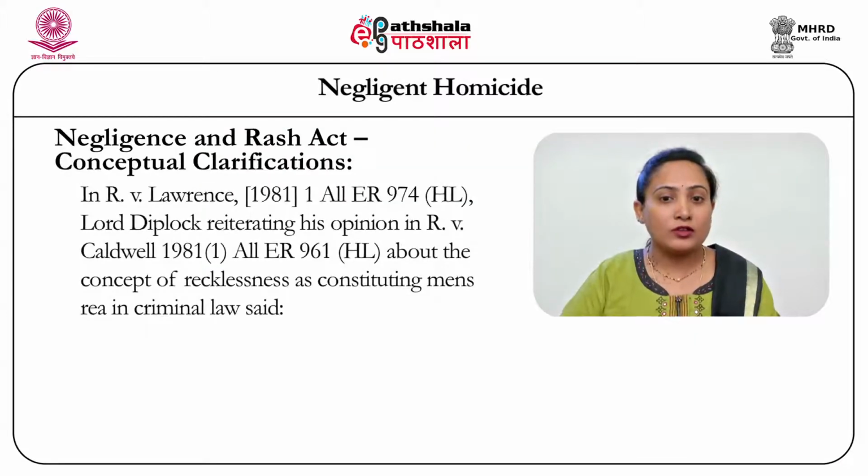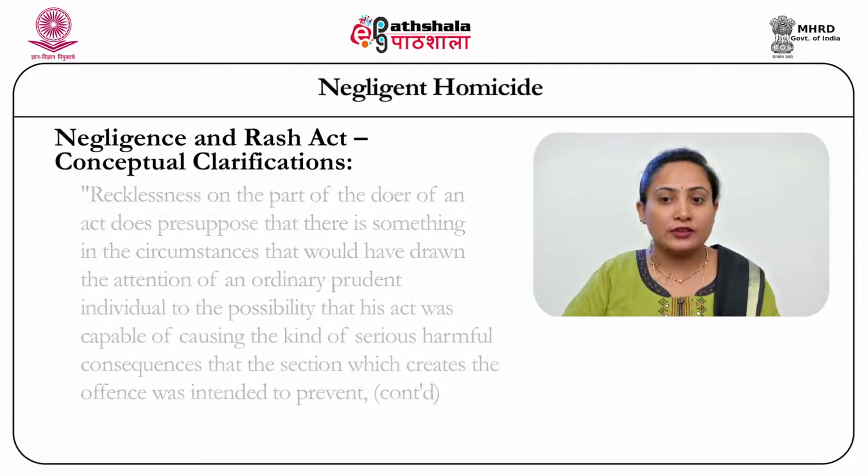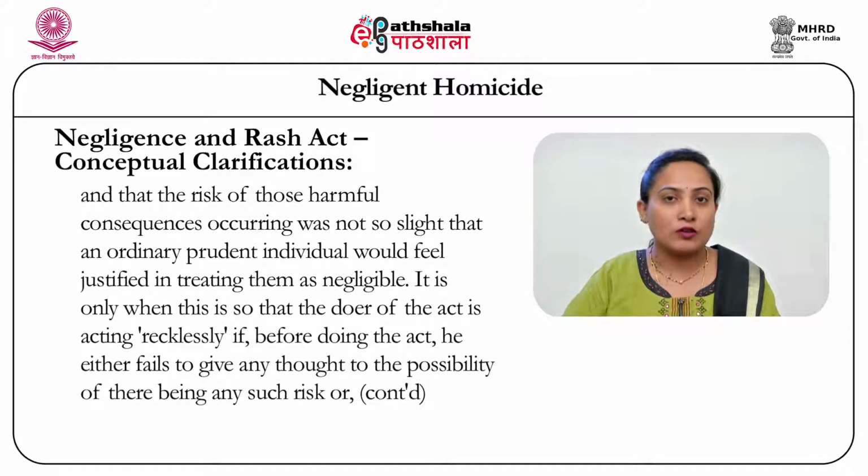In R versus Lawrence and also in R versus Caldwell, it was clarified that recklessness on the part of the doer of an act does presuppose that there is something in the circumstances that would have drawn the attention of an ordinary prudent individual to the possibility that his act was capable of causing the kind of serious harmful consequence that the section which creates the offence was intended to prevent, and that the risk of those harmful consequences occurring was not so slight that an ordinary prudent individual would feel justified in treating them as negligible.